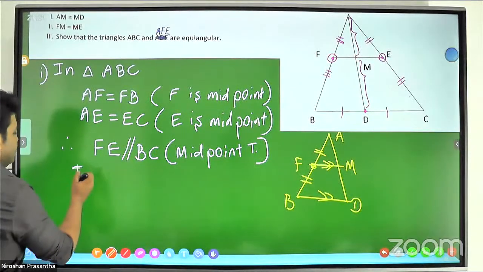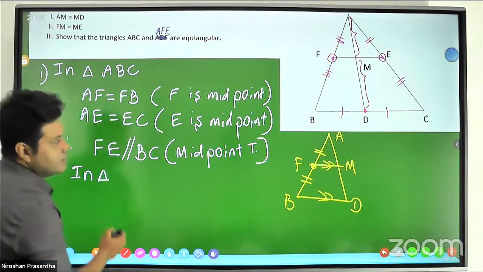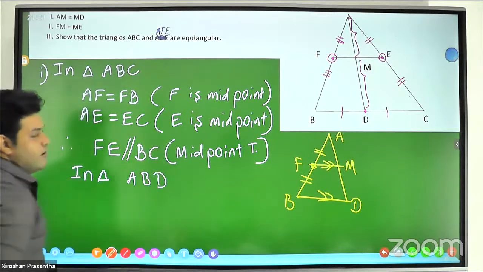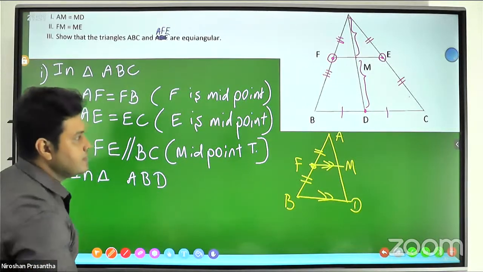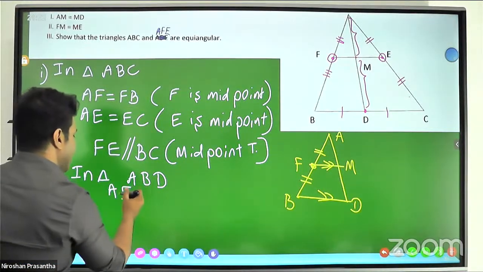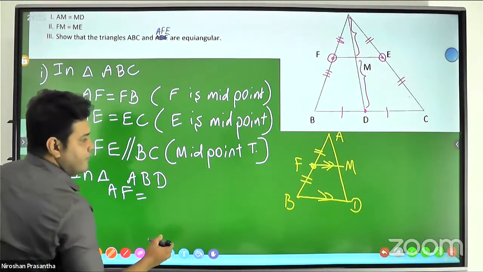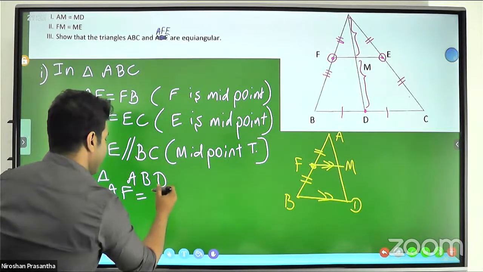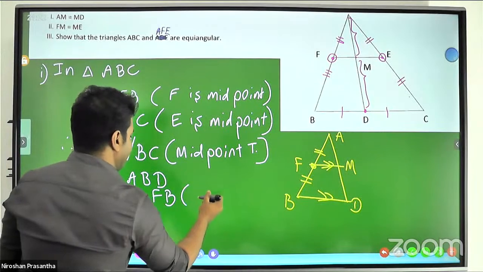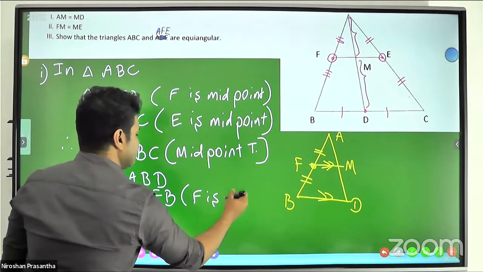In triangle ABD, AF equals FB, and F is a midpoint.